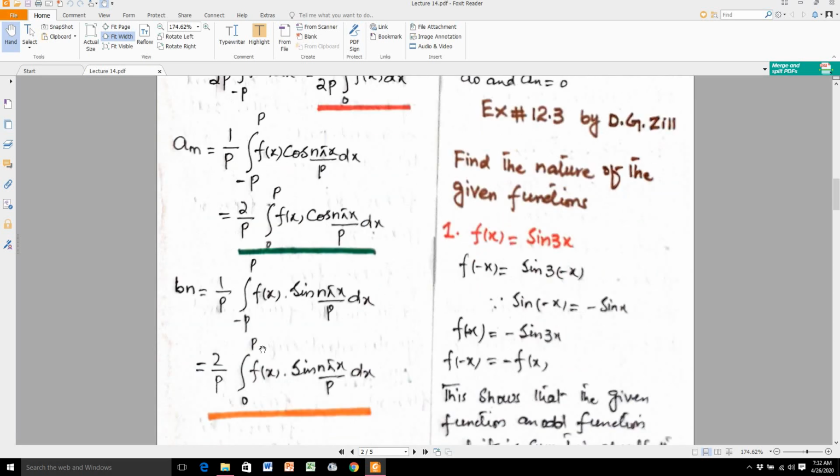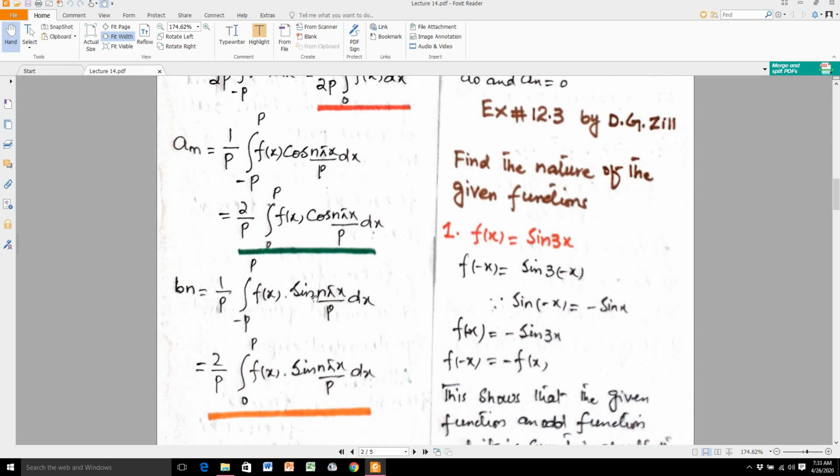Similarly, bn is equal to 1 over p, and if this f of x is even, and you know the nature of sine of x, it is odd. So this function is even and this is odd, and you know the product of an even function and an odd function is an odd function.